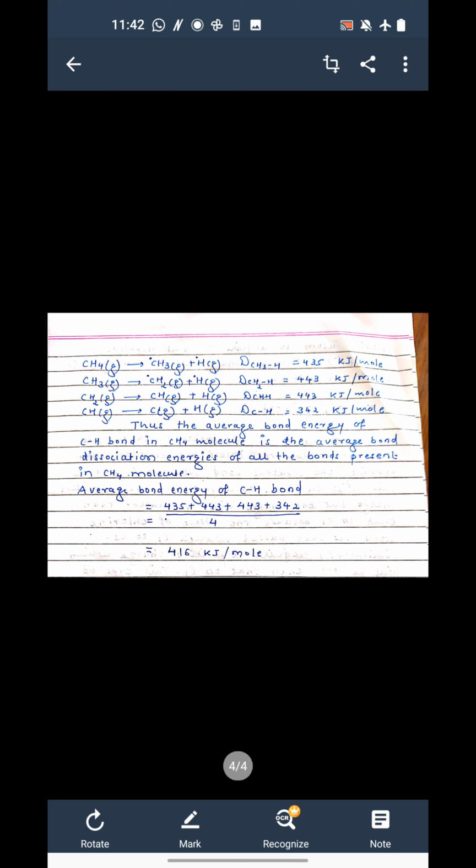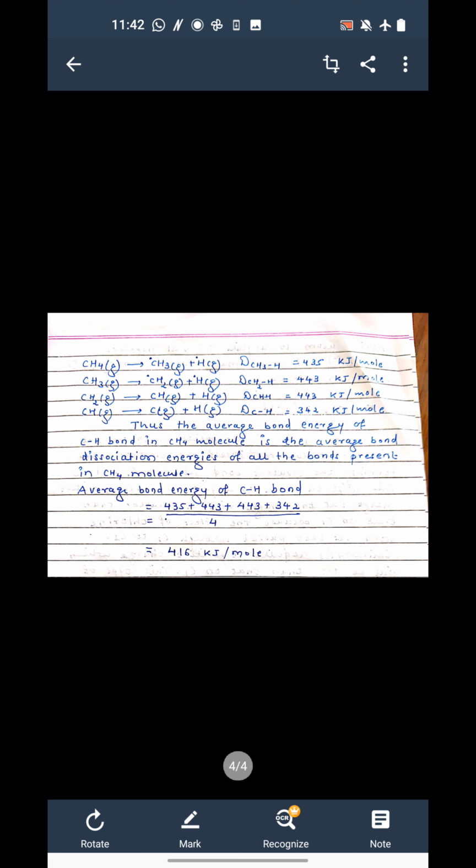In the third reaction, the third C-H bond breaks, and the energy required is 443 kilojoule per mole, and the last C-H bond breaks in the last reaction, and the energy required is 342 kilojoule per mole. So these are the successive bond breaking reactions, and for each bond breaking some energy is required. That particular energy is what we call bond dissociation energy.